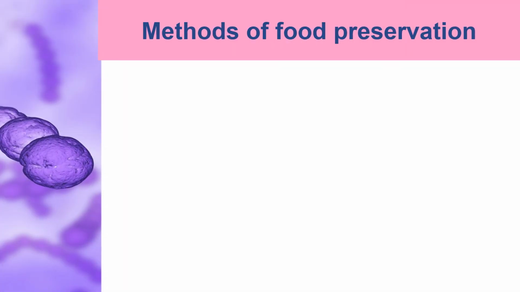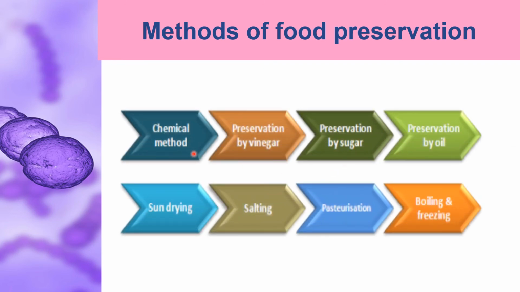In order to prevent the spoilage of food, we have to preserve the food. There are several methods of preserving food, and they are chemical methods, preservation by vinegar, preservation by sugar, preservation by oil, sun drying, salting, pasteurization, boiling and freezing. What does the chemical method of preservation mean? It is a method in which certain chemicals are added so that the food will not be spoiled, because these chemicals inhibit the growth of microbes.